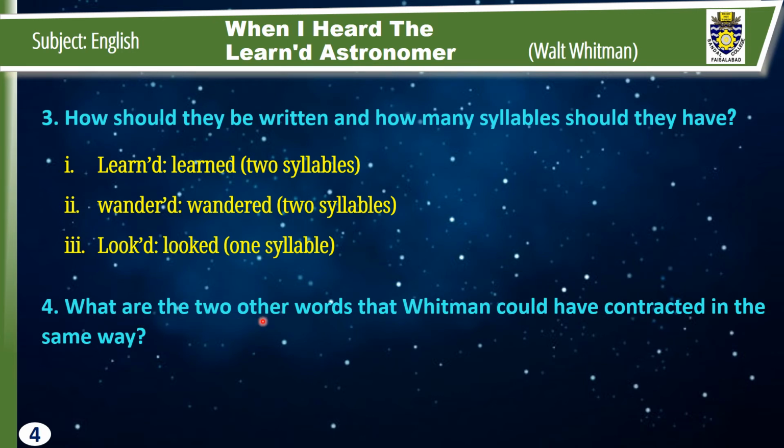What are the 2 other words that Whitman could have contracted in the same way? What 2 words may be? "Lectured." The contraction form of this word may be "lectur'd." E is dropped here, and where E is dropped, there is an apostrophe, or as I have already told you, a flying comma. "Ranged." This is the full word, and this is the contraction, "rang'd." E is dropped, and where E is dropped, an apostrophe is there.